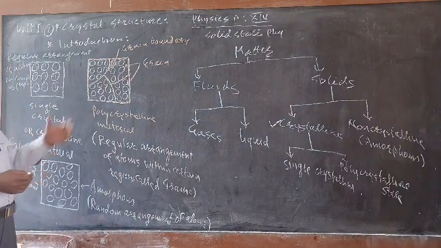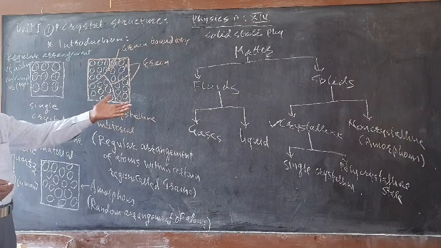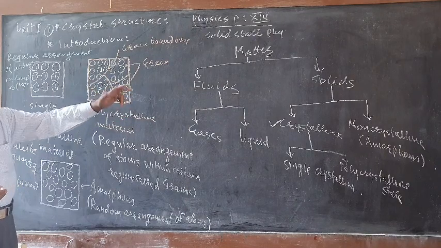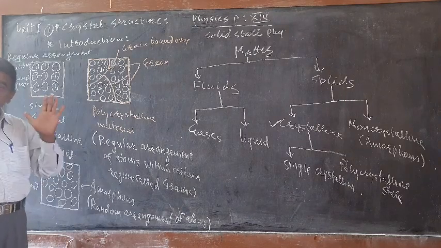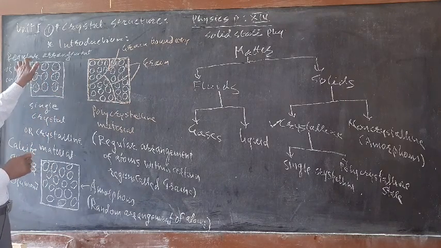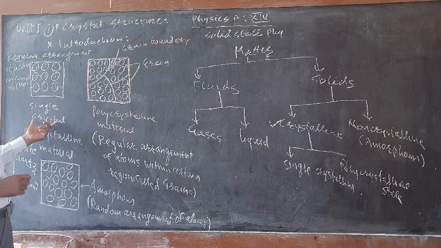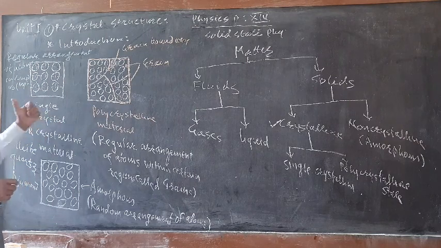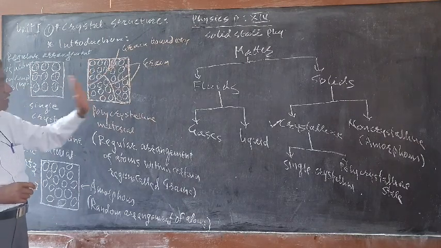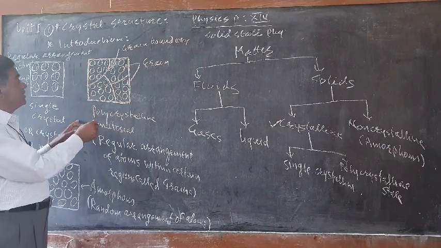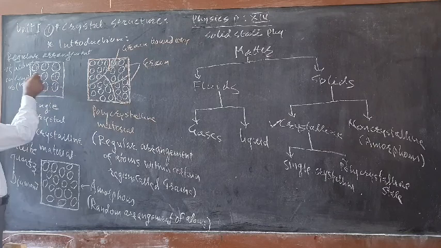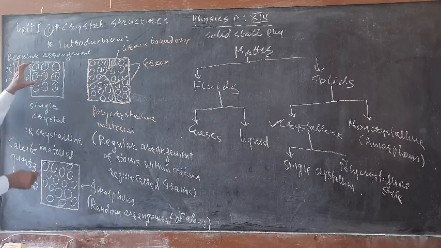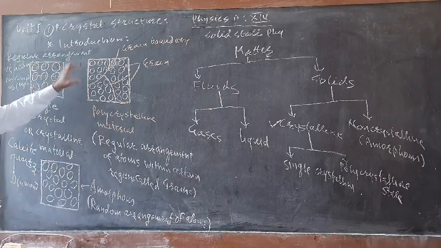So depending on the arrangement of atoms, molecules or ions, solids are classified into two groups, crystalline and non-crystalline. Crystalline solids are solids in which the arrangement is regular. If it is perfect, it is known as the single crystalline state or single crystal. Here you get long range ordering of the atoms, a continuous arrangement of atoms.